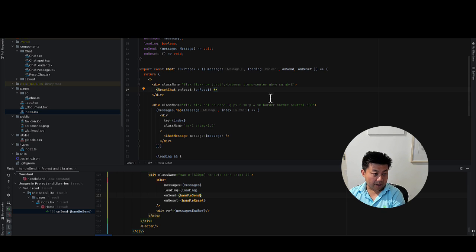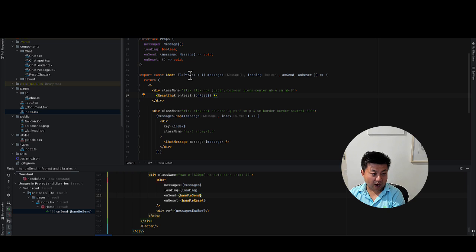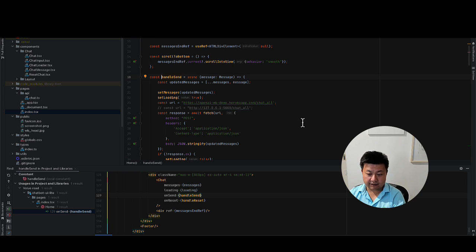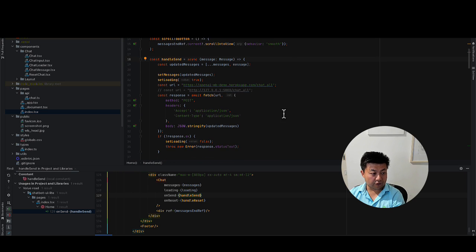But it takes in a whole bunch of different props, and onSend is one of the props. In this case, onSend is essentially an event handler for when the button component is clicked. And the handleSend function is where we send the HTTP request to our backend and parse the results.